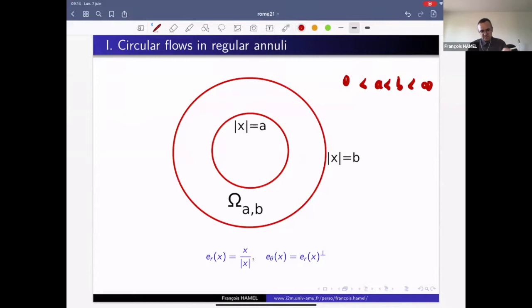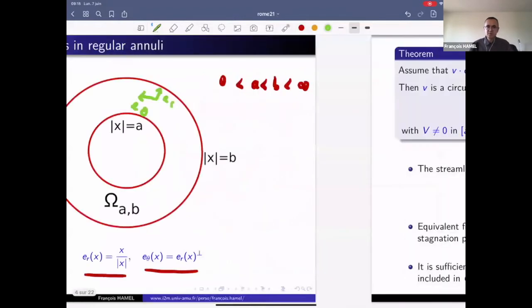And omega a,b is this domain. Let me denote e_r the radial vector field, and e_theta the perpendicular vector field. At a point x, e_r is like that, and e_theta is like that. So the first result is the following.